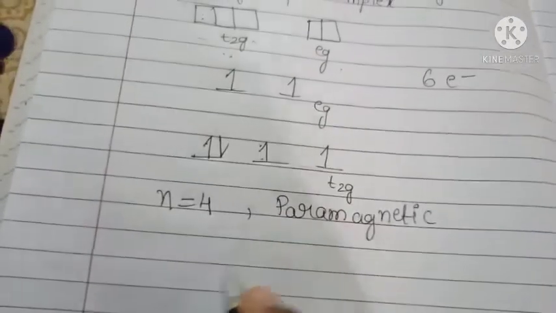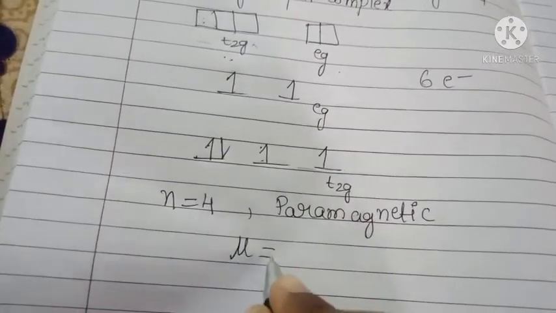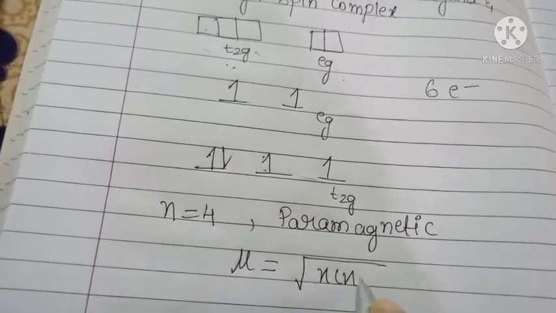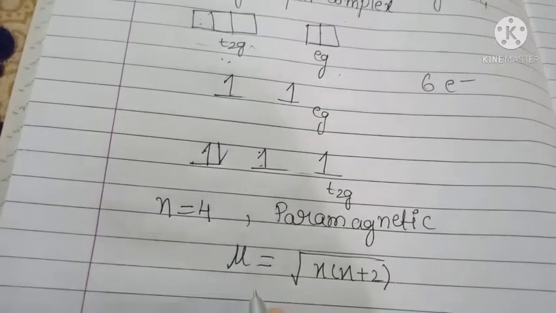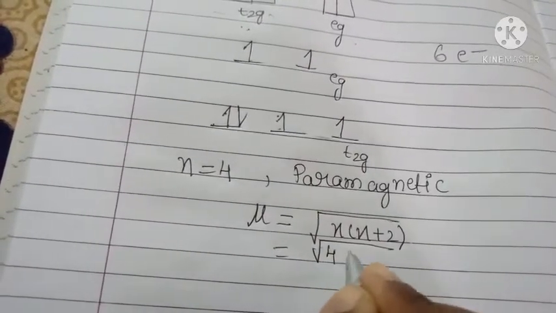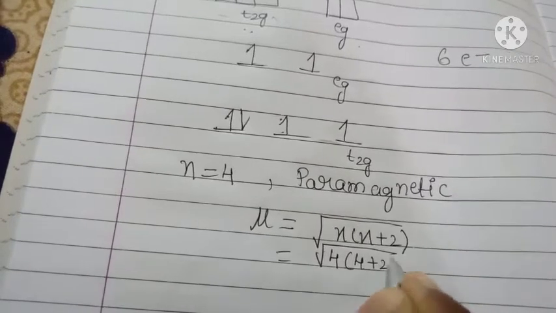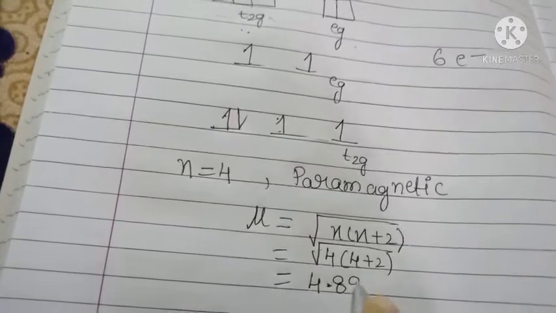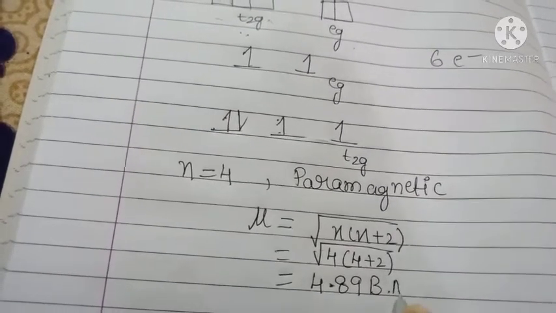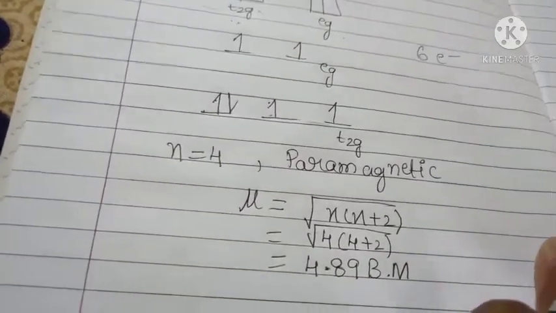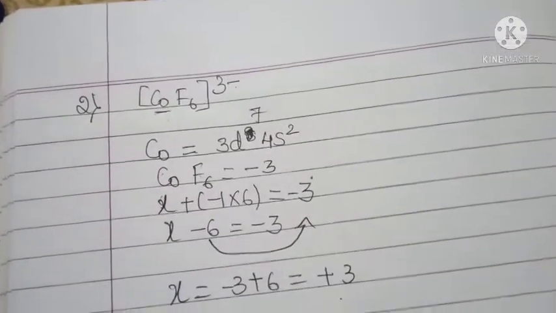So magnetic moment mu is equal to square root of n into n plus 2. Here n is 4. 4 into 4 plus 2 is equal to 4.89 Bohr magneton. This is all about one of the complexes.